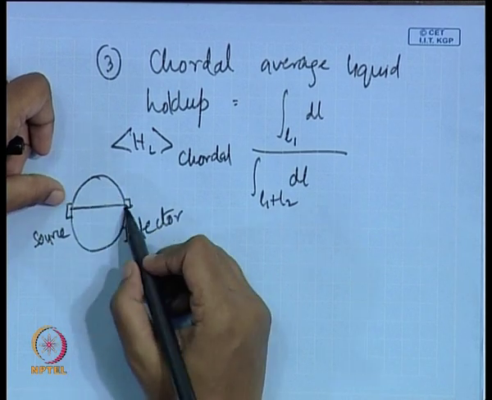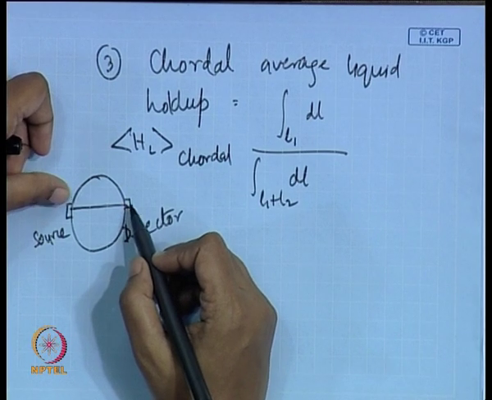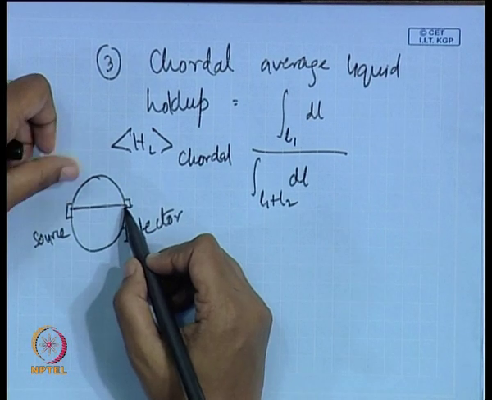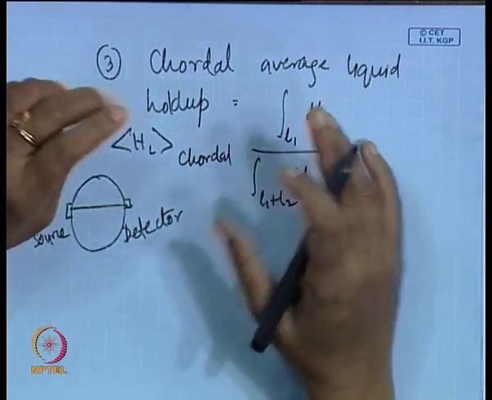We know the amount which is transmitted when the channel is empty, in other words when it is full of air. And we know the amount which is transmitted under the present circumstances. So from there, again with certain mathematical techniques, we can find out the amount of the light ray which has been transmitted, and it can be related to the void fraction.